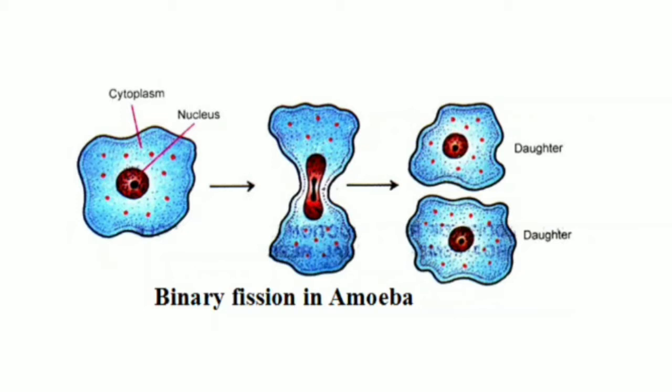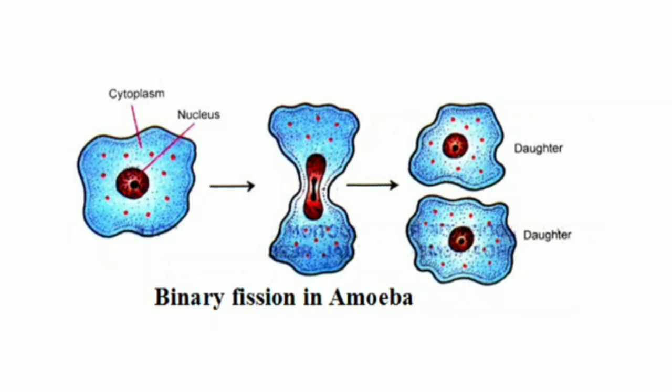Now in fission, what happens? The parent organism splits up into two new daughter cells. That is, the nucleus also divides along with the body of the parent, and the constriction occurs in between, which later on results in the separation of the two cells, which are known as the daughter cells. So these are the two new daughter cells in amoeba. So this is the whole process.